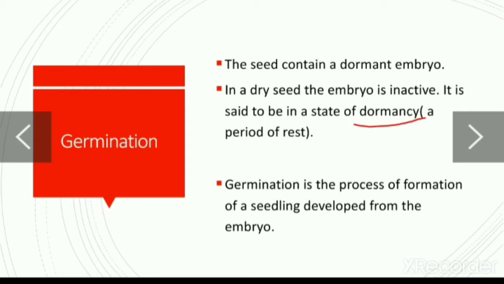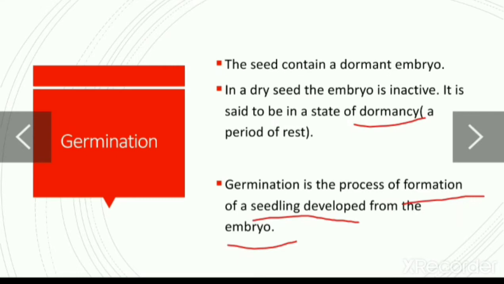When conditions are favorable, the embryo awakens, becomes active and starts growing into a seedling. So all the changes leading to the formation of a seedling are collectively called germination. So germination is the process of formation of a seedling developed from the embryo.